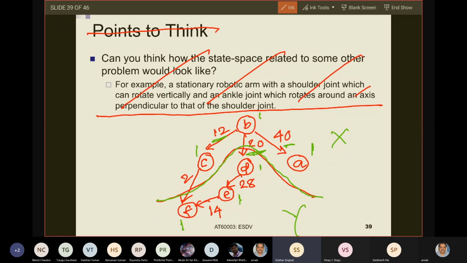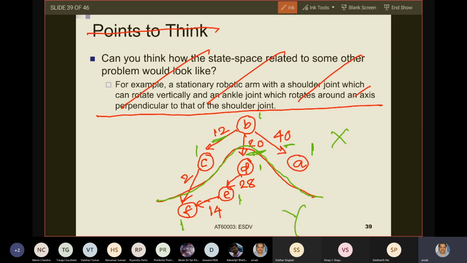If I take A to the other side, then the total execution cost becomes 20 plus 40 plus, let us say, 2, 62. Exactly, this is the point I'm trying to make. Then if you take B to the other side, then what happens?